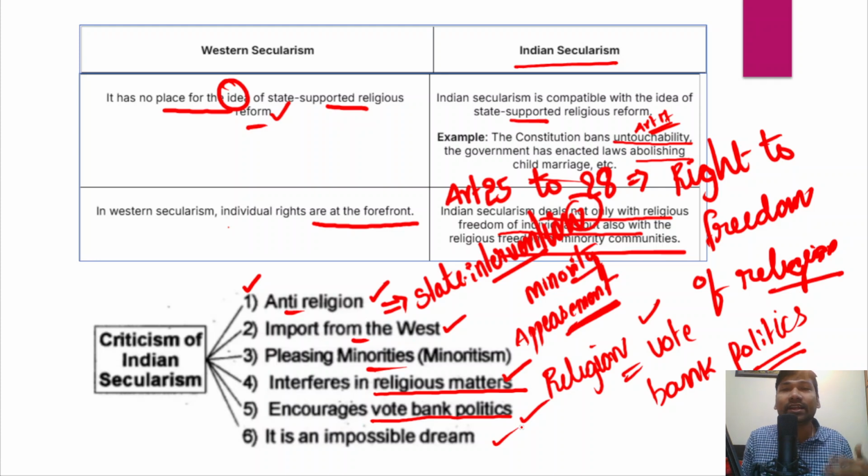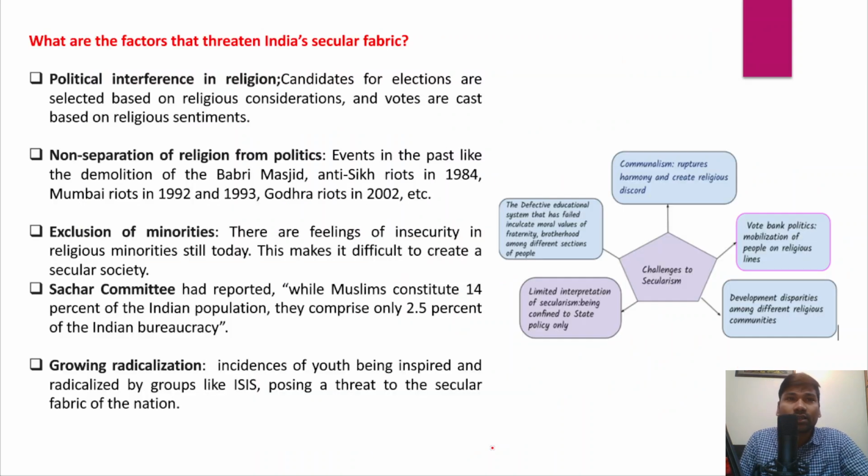And in fact, Indian secularism is called an impossible dream, in the sense that we have a multi-diverse, multicultural society, and because of that, the Western idea of secularism will not suit the Indian context, and that's why it's impossible that India could become a secular state. So these are some criticisms about India's secularism, right? Apart from that, we'll understand there are some factors which are threatening India's secular fabric.